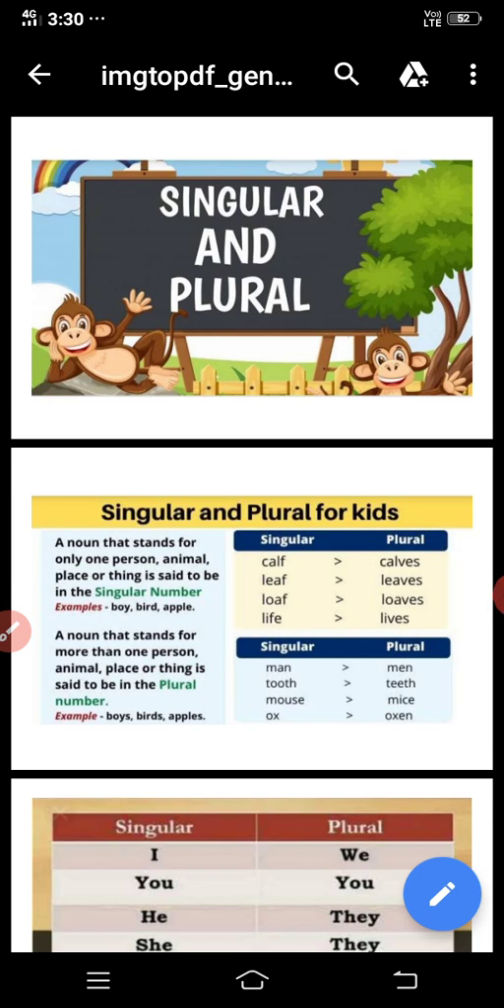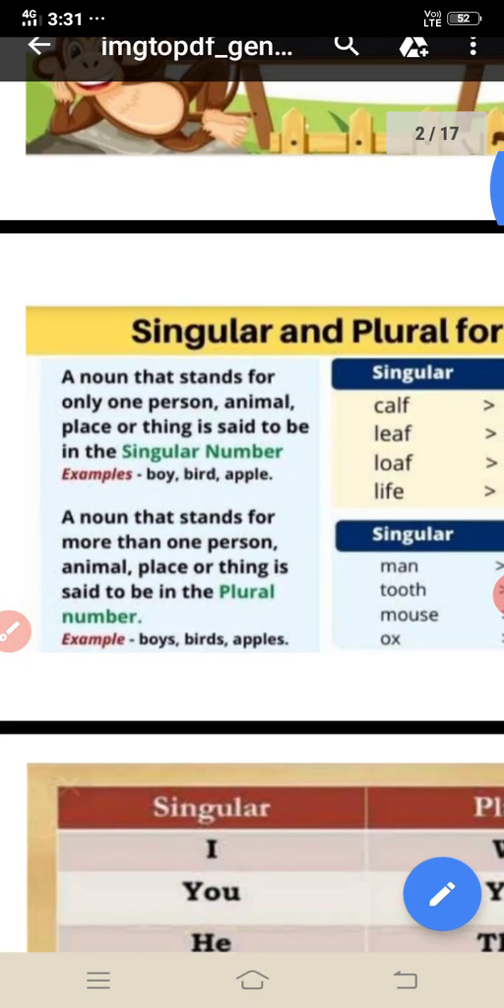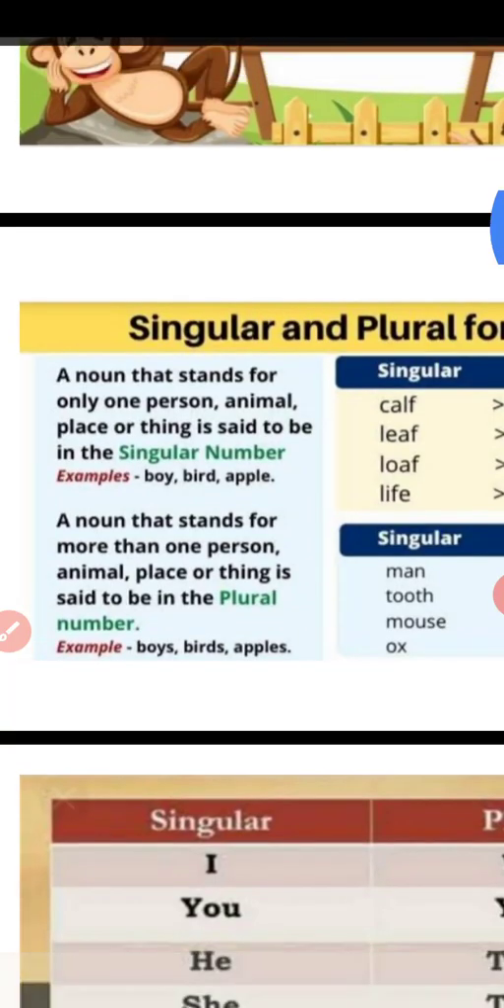Today I am going to teach you numbers, which means singular and plural, right? What is singular and what is plural? Look here, a noun that stands for only one person, animal, place, or thing is said to be in the singular number. For example, boy, bird, apple, right?